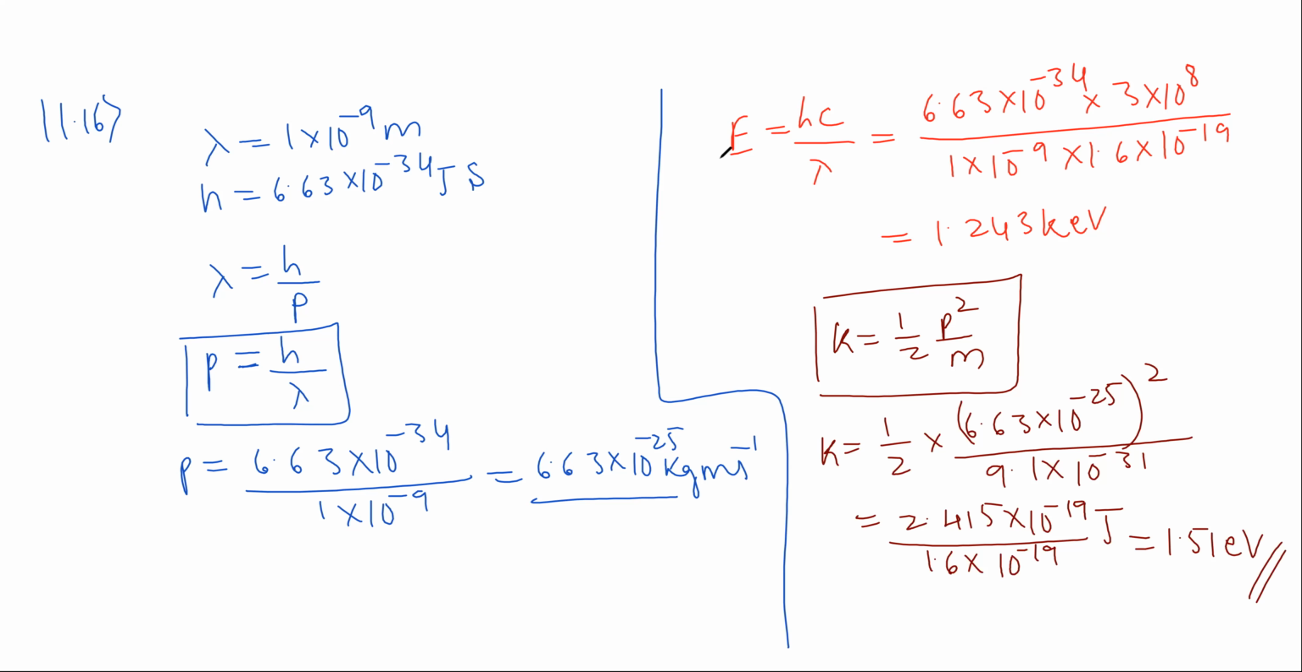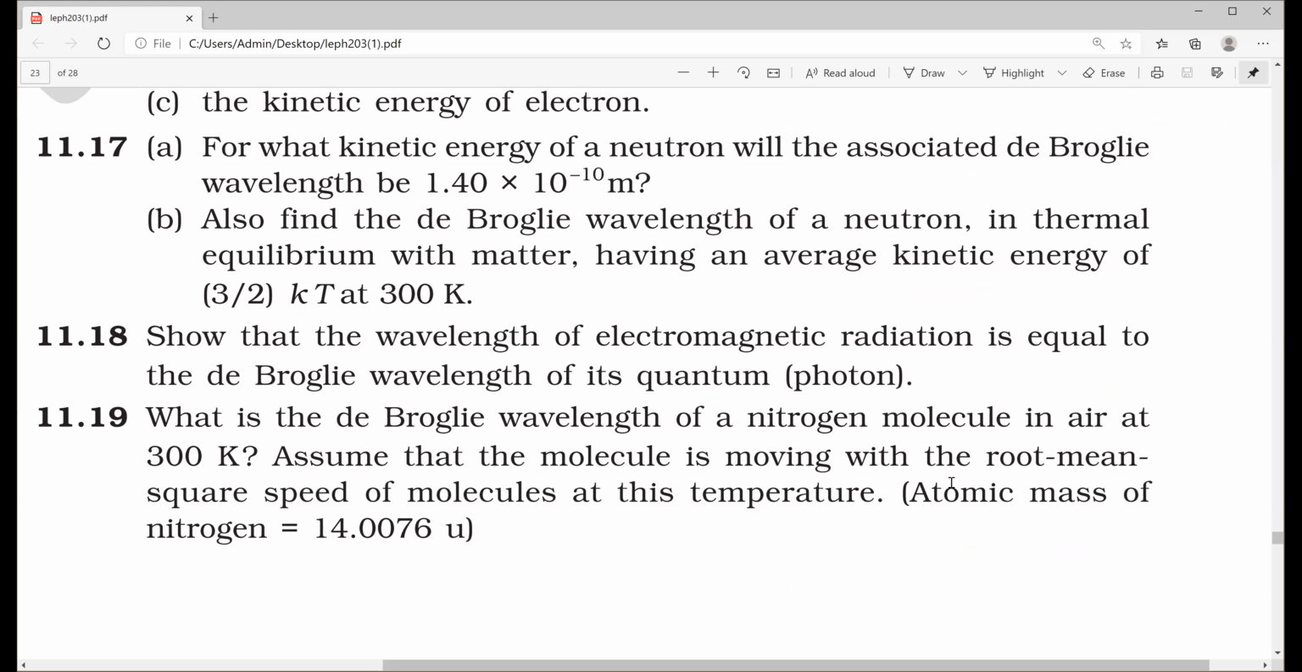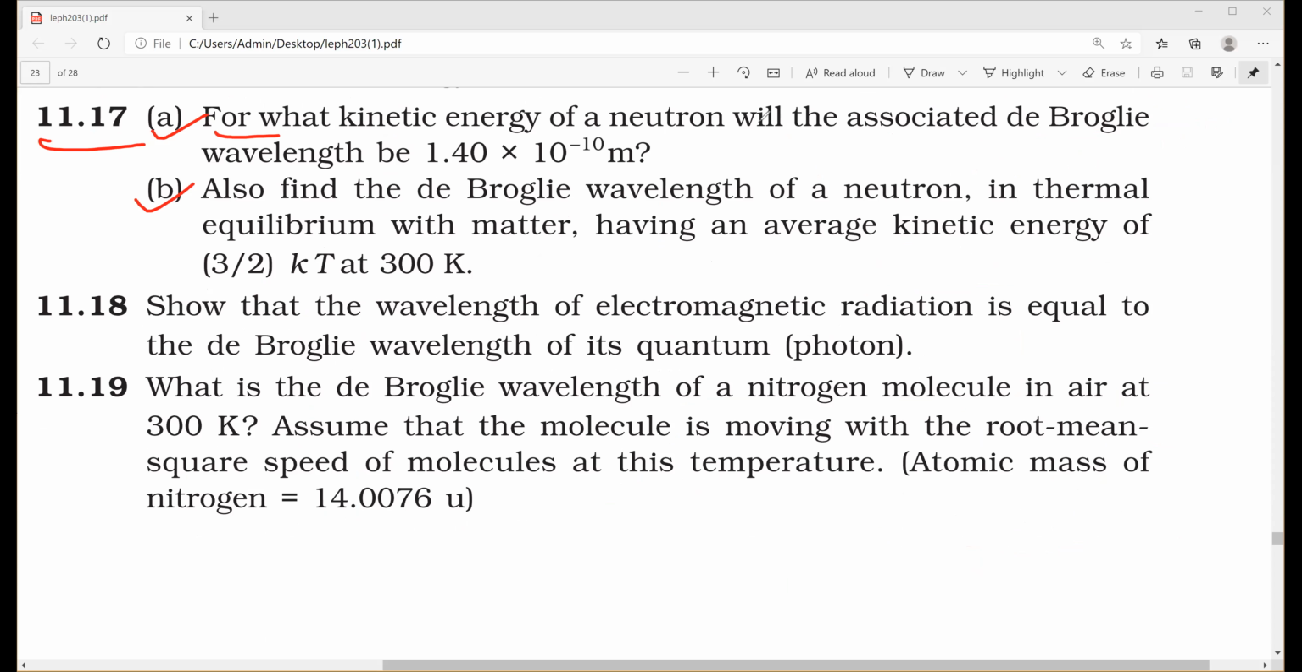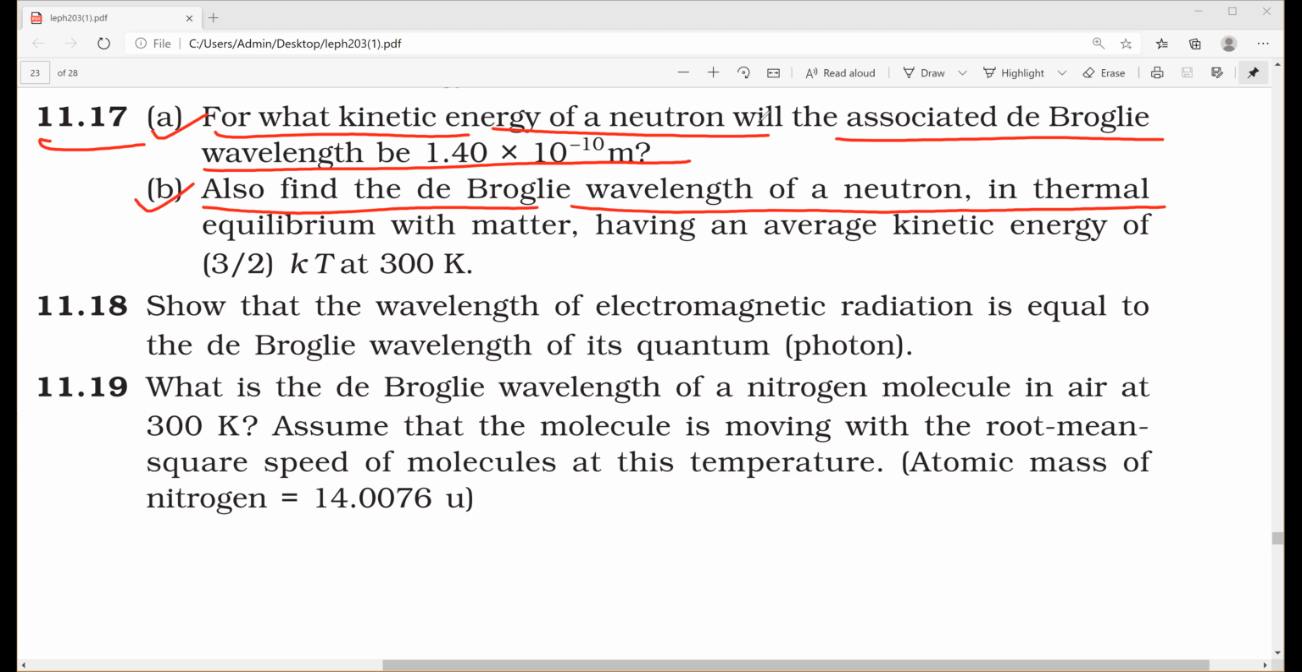Next, we shall see 11.17. So 11.17 in ಕೇಳಿದಾರ A ಮತ್ತು B ಕೇಳಿದಾರ. For what kinetic energy of the neutron will the associated de Broglie wavelength be 1.40 into 10 to the power of minus 10 meter. These one also find the de Broglie wavelength of the neutron in thermal equilibrium with matter having average kinetic energy 3/2 kT at 300 Kelvin ಅಂತ ಕೇಳಿದಾರ. So let us see how to solve 11.17.